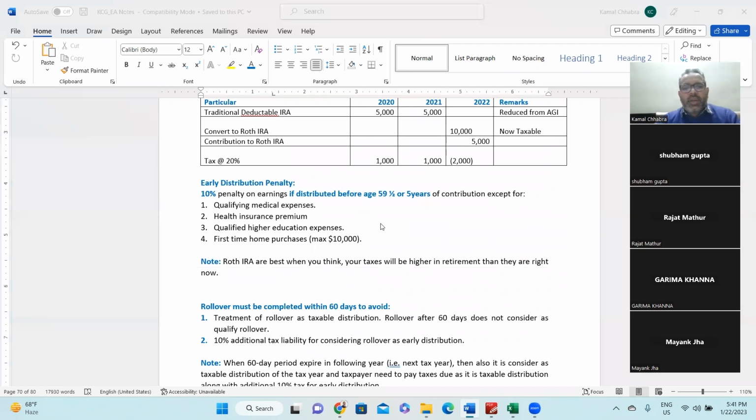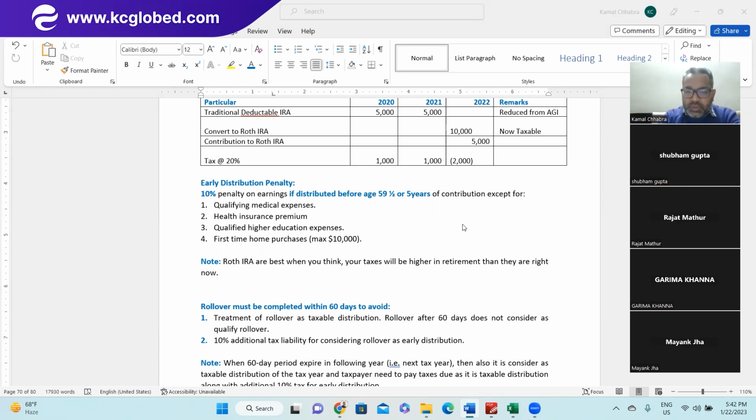It's very much similar. 10% penalty on the earnings if distributed before the age of 59.5 years or before 5 years of the contribution, except for qualified medical expenses, health insurance expenses, qualified higher education expenses, or first-time home purchase, maximum $10,000. Right? So early distribution penalty is how much?